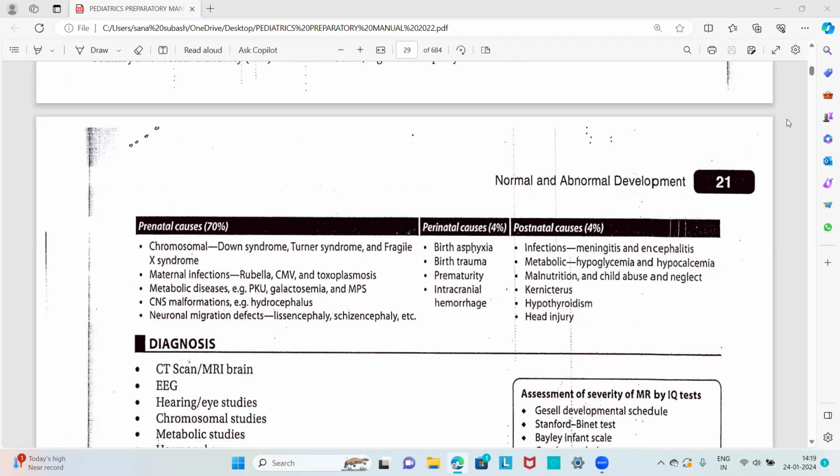Then perinatal causes like birth asphyxia, birth trauma, prematurity, and intracranial hemorrhage can be prevented by administering certain measures. Then postnatal causes like infections such as meningitis and encephalitis, hypoglycemia and hypocalcemia, malnutrition, child abuse and neglect, chronic stress, hypothyroidism, and head injury. These should all be prevented. So these are the preventable causes of mental retardation.